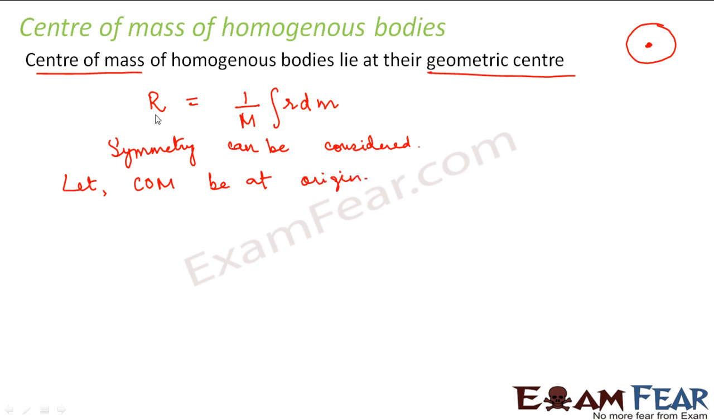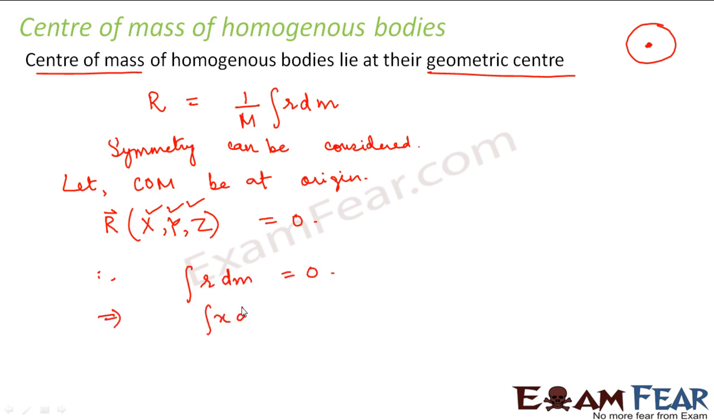Now, if I assume that the center of mass is at the origin, what does that mean? That means the coordinates of the center of mass, which are x, y and z, will be equal to 0, because x will be 0, y will be 0, z will be 0 at the origin. Therefore, integration of r dm will be equal to 0. So this will imply that integration of x dm, integration of y dm and integration of z dm are all equal to 0, because r dm is nothing but x plus y plus z components, right? So from this we can say that for such bodies, the center of mass lies at their geometric center.